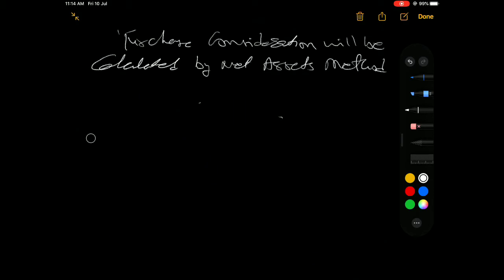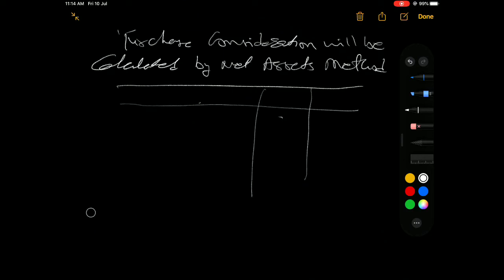Now the net assets of Sankar Limited and Jai Krishna Limited.